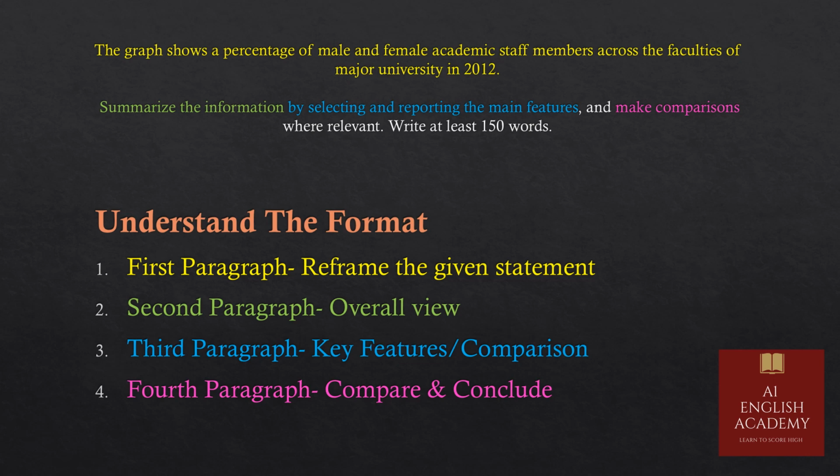Understanding the format is really very important, because once you have understood the format and it gets fixed in your mind, then it will be really easy for you to attempt the task 1. So let's understand the format. Read the statement once again. The graph shows a percentage of male and female academic staff members across the faculties of major university in 2012. Summarize the information by selecting and reporting the main features and make comparisons where relevant. Write at least 150 words.